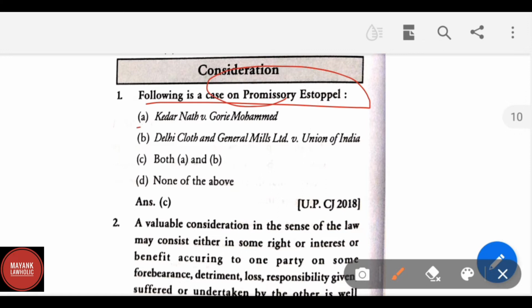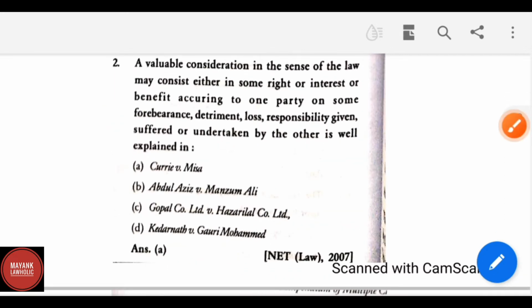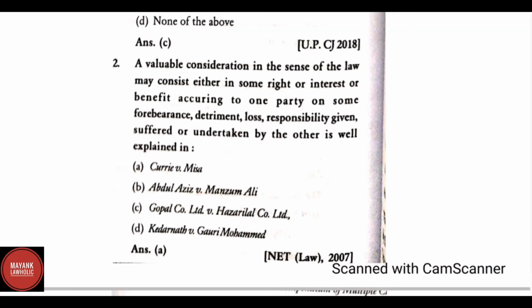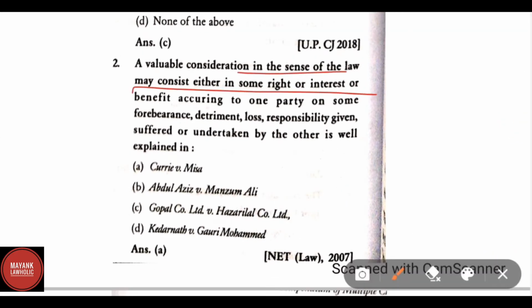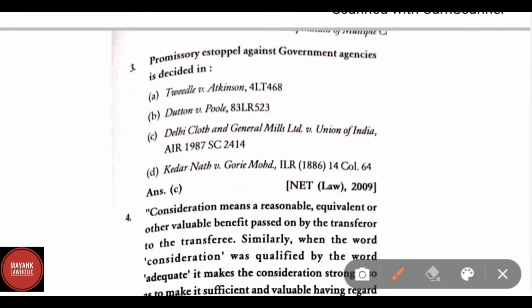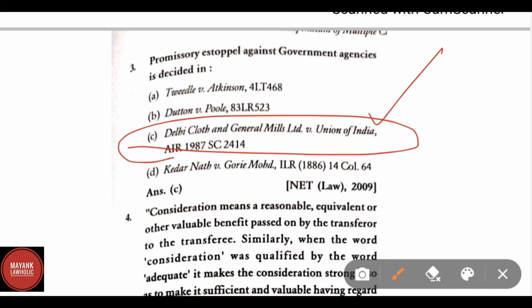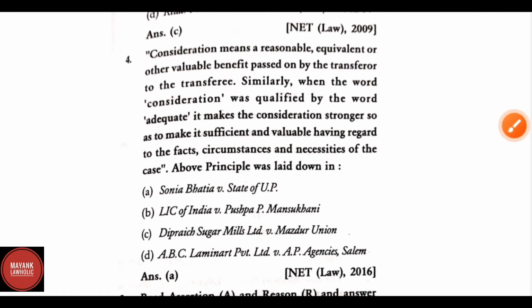Correct answer is Kedarnath versus Gauri Muhammad, Delhi Cloth and General Mills Private Limited versus Union of India, both A and B. A valuable consideration in the sense of law may consist either in some right or interest or benefit accruing to one party, or some forbearance, detriment, loss, responsibility given, suffered or undertaken by the other, is well explained in. Correct answer is Currie versus Misa. Promissory estoppel against the government agencies is decided in. Correct answer is Delhi Cloth and General Mills Limited versus Union of India, AIR 1987.